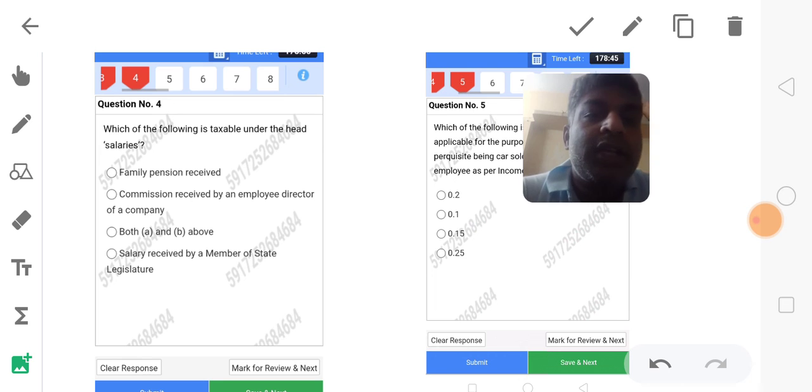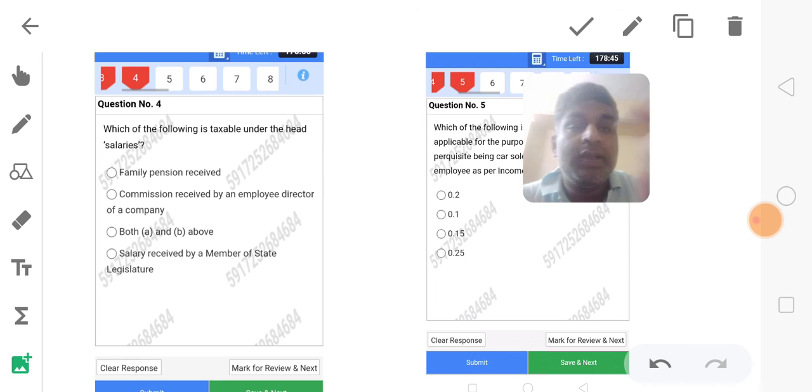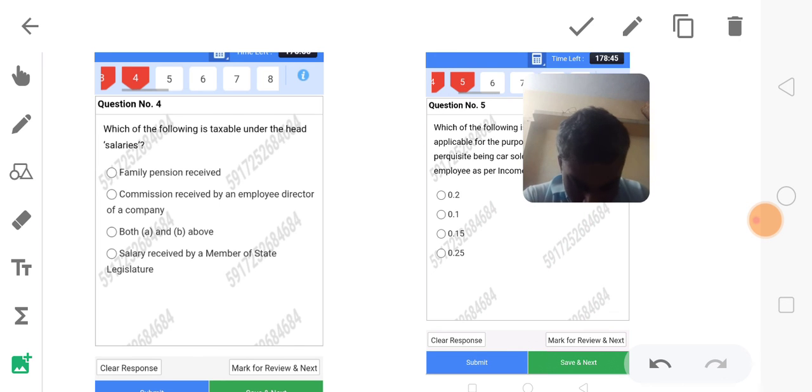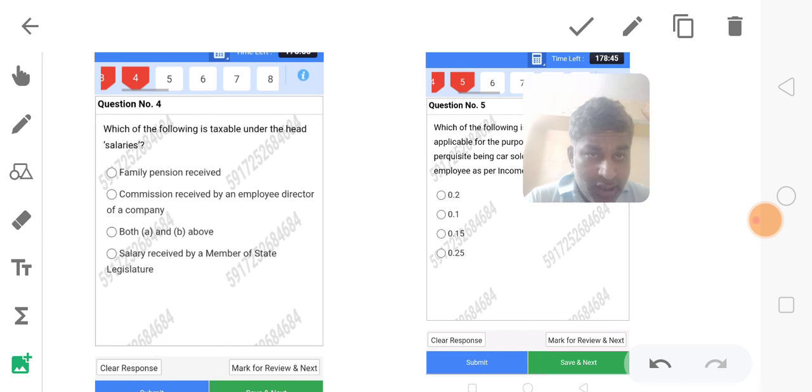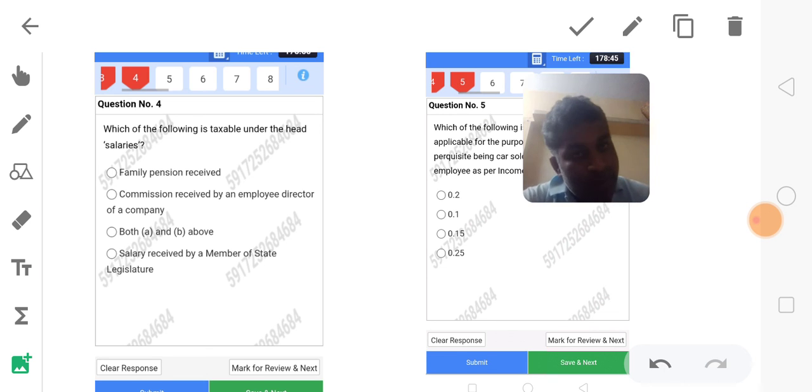Which of the following is taxable under the head of salaries? Commission received by an employee who is a director of the company. So if he is a director of the company, it will be taxable under salaries. Otherwise the same shall be taxable as income from other sources. So B will be the answer. Salary received by an employee who is a member of the state legislative will be taxable under income from other sources.